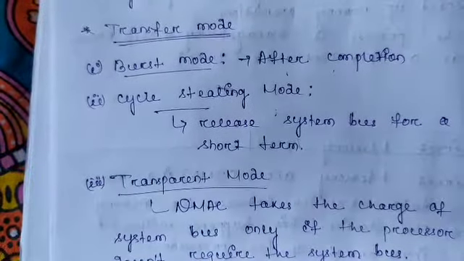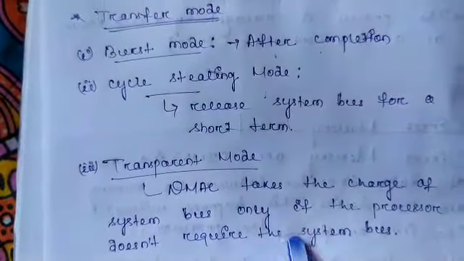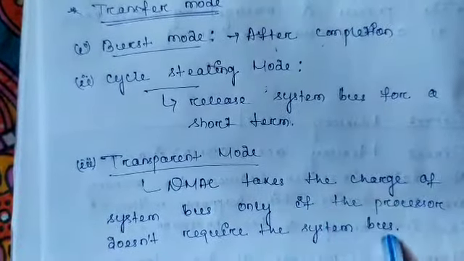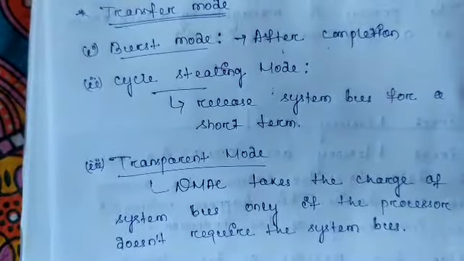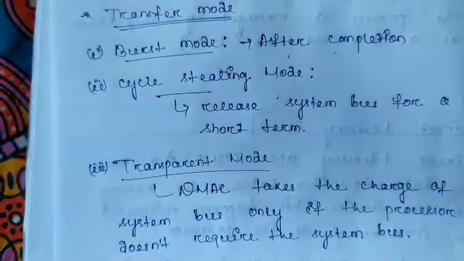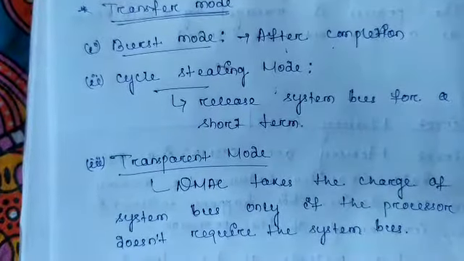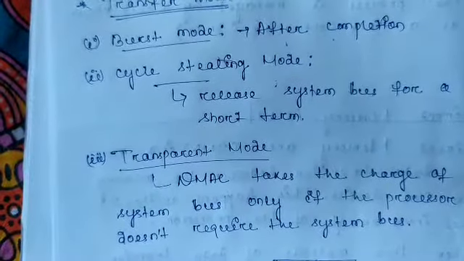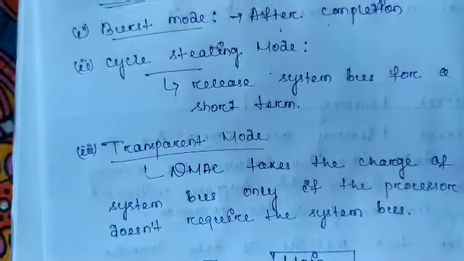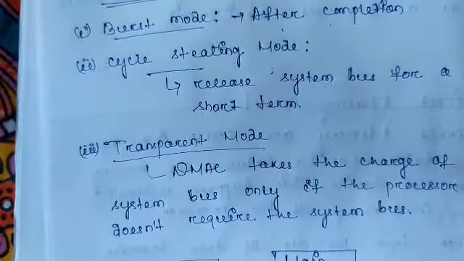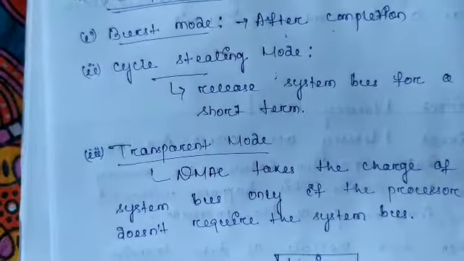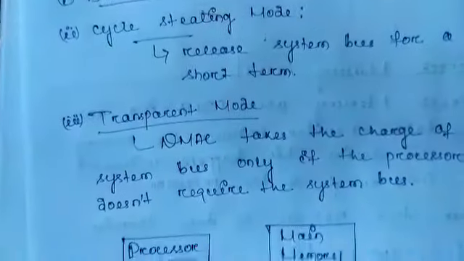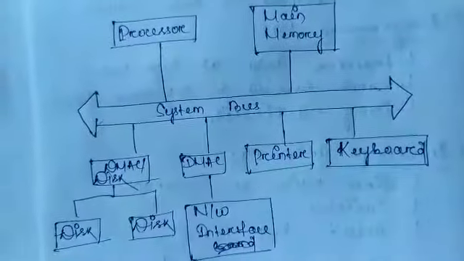In transparent mode it takes charge only if the processor does not require the system bus. It does not steal any cycle, and it cannot process for a long period of time. If the bus is free, then it will make a request and the processor will process that requested program.